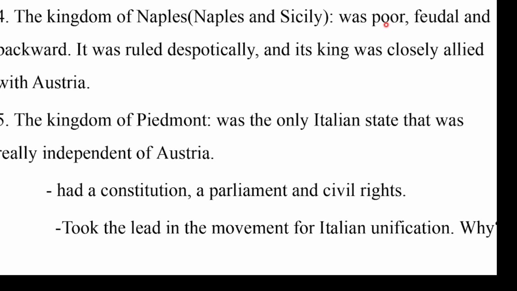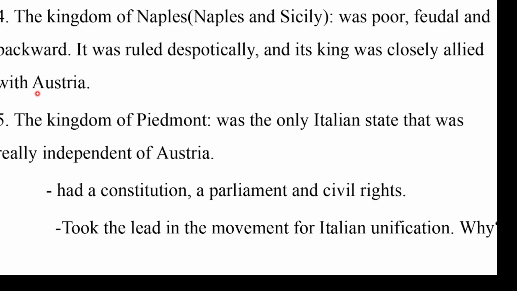The Kingdom of Naples and Sicily was ruled despotically, and the kings were closely allied with Austria. As we said before, Lombardy and Venetia were under the direct rule of Austria. But Parma, Modena, and Tuscany were also under the indirect influence of Austria, the same as the Kingdom of Naples, that means Naples and Sicily in the southern part of Italy. They also had their own rulers, that means absolute rulers.